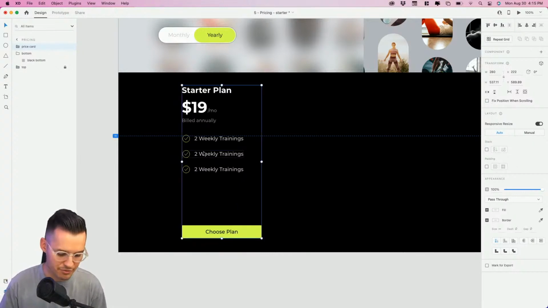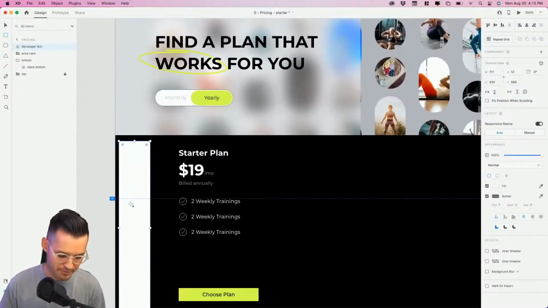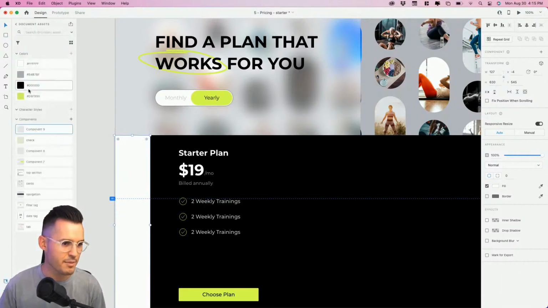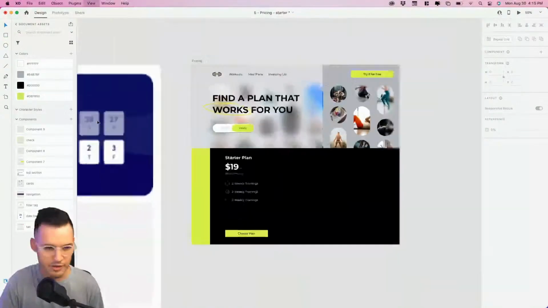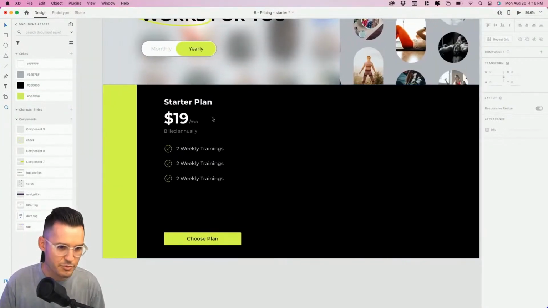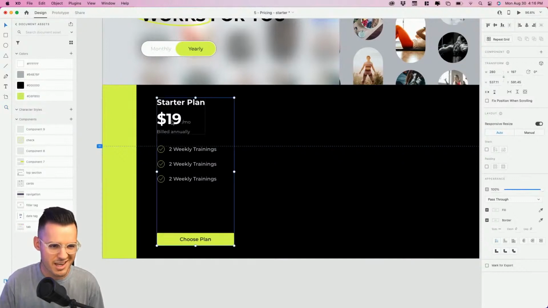I have a fun idea. Let's bump this over a little bit and just do a fun rectangle here. Let's get a little bit asymmetrical, right? Nothing wrong with a little asymmetry, just for funsies. I'm gonna drop our fun kind of color in here. That's kind of like a little bit more of a fun layout, right? Plus we have a lot of room to work on our 3 plans. Let's say we were actually just having 3 plans. This is plenty of room, okay?